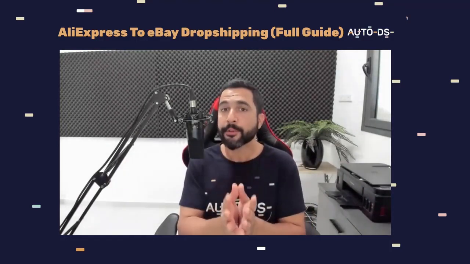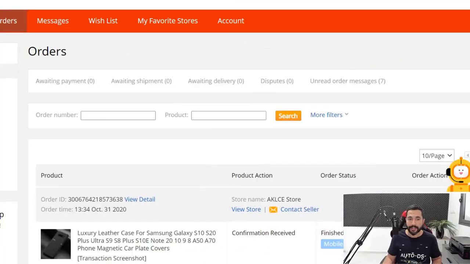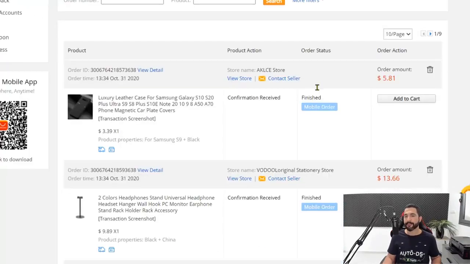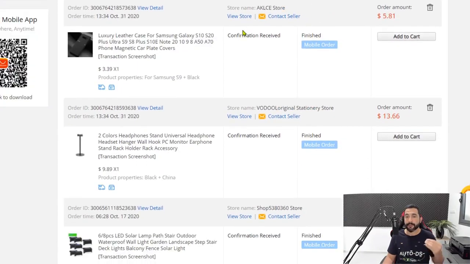Again, you will have the option to do it in your order section. I can show you my order section on AliExpress, but I don't have a dispute option because enough time has passed since I have shipped out these orders, and so therefore I do not have the dispute option. But I can contact the seller, let him know that something is wrong, wait for them to reply, and then open the dispute on AliExpress.